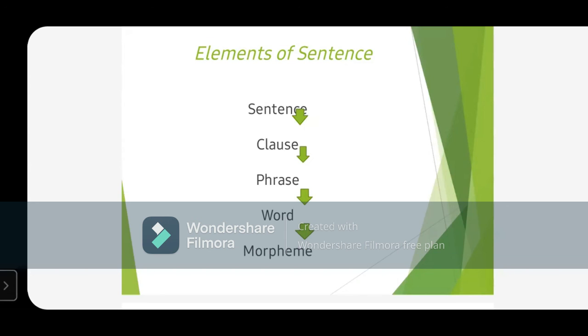Now what is the difference between phrase and clause? आपको ये पता होना चाहिए कि phrase और clause में difference क्या है. तो phrases are group of words without verb. इनमें verb नहीं होती, इसलिए complete meaning भी नहीं होता.